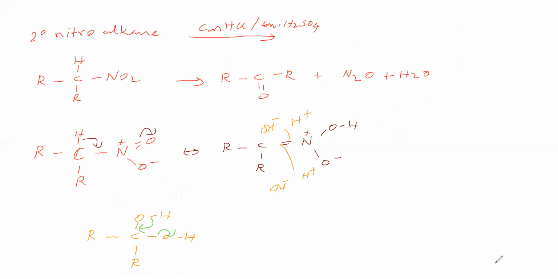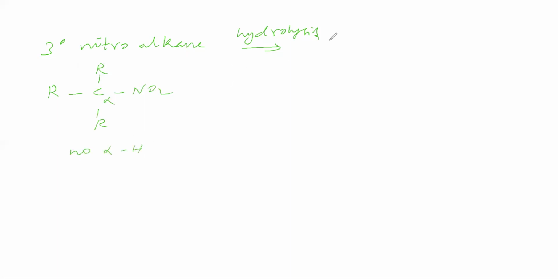Now we will go for tertiary nitroalkanes. Tertiary nitroalkane hydrolysis we will take. Tertiary nitroalkanes have an alpha carbon but no alpha hydrogen. Since alpha hydrogen is not there, no hydrolysis is possible for this, no reaction. Therefore, what is the conclusion? Primary nitroalkane on hydrolysis gives carboxylic acid and hydroxylamine.